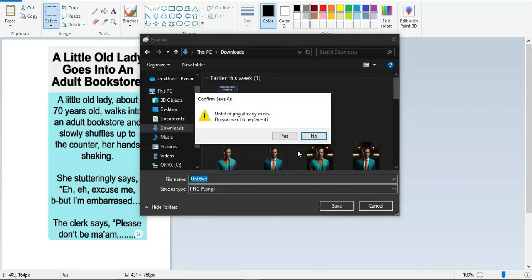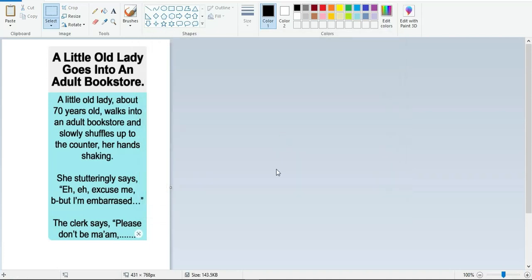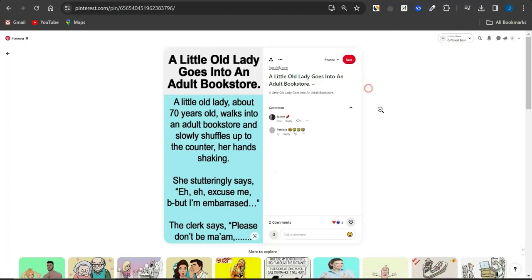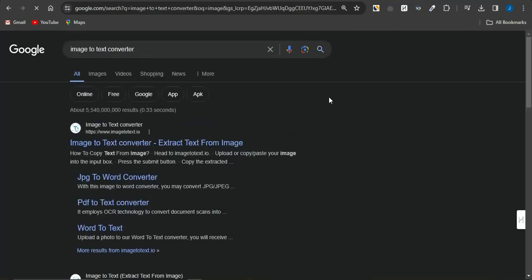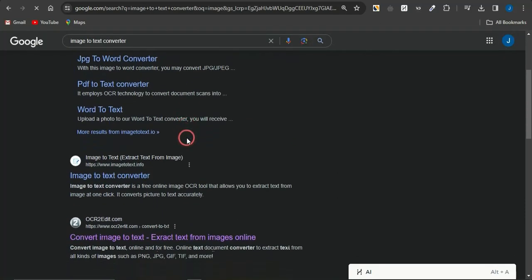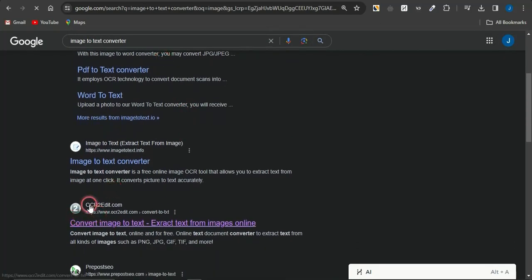Once I do click on save, I can just simply save this image on my device. So once I actually do successfully save the image on my device right now, as you can see, the image has been successfully saved. I'm going to head back to my Chrome browser, and you want to just simply search for the image to text converter. If you just search for that, I'm just going to keep on scrolling through until you can see this OCR2 edit, and if you do select that right now, I'm just going to select that particular option.